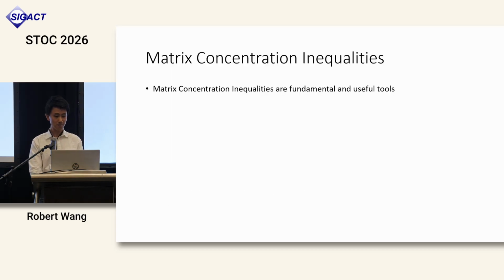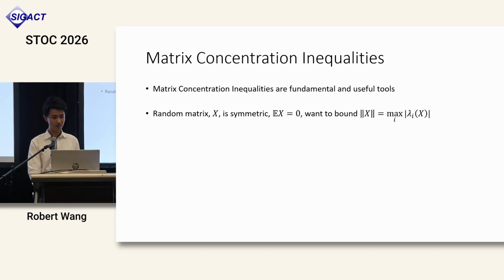Matrix concentration inequalities are probabilistic bounds on the eigenvalues of random matrices. These are fundamental and very useful tools in probability theory. For today's talk, we will focus on the self-adjoint random matrix X with expectation 0, and we want to study concentration inequalities that bound its maximum eigenvalue or spectral norm. Our paper actually does more than this, but just for simplicity, we'll focus on this model today.